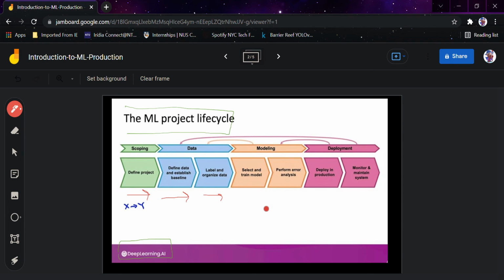But what after that? You select and train a model and perform error analysis. This is the part we have worked on till now. Now, this is the new part. I will just mark it here. This is the new part because we don't expect it to be part of a normal Colab notebook, because we haven't worked with the production part yet.